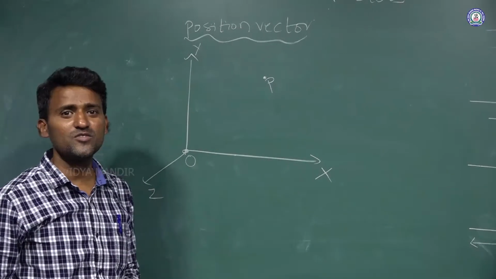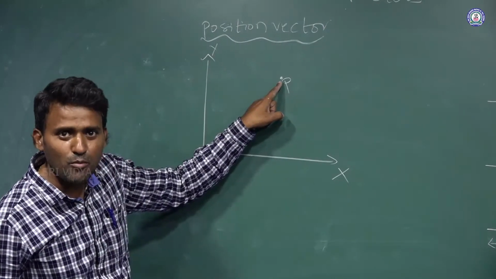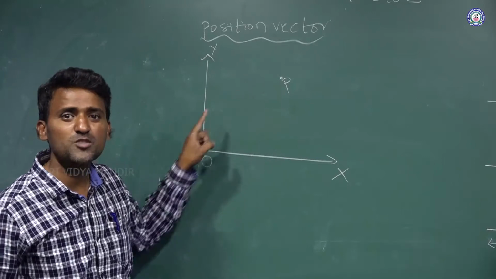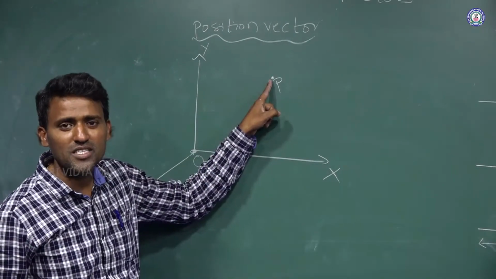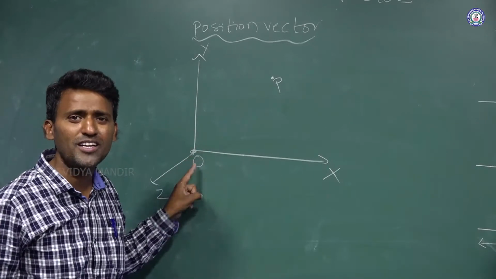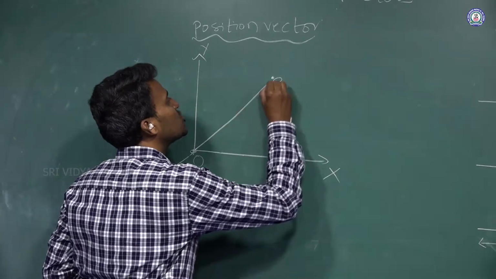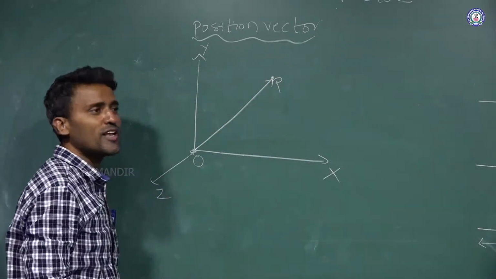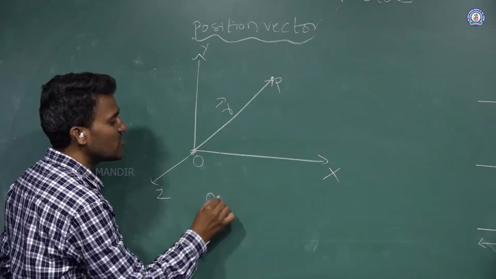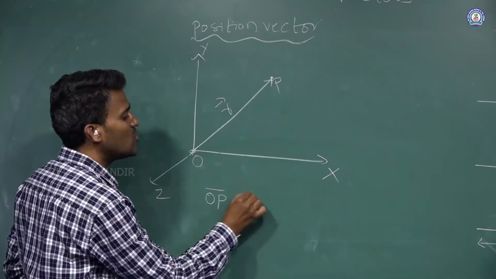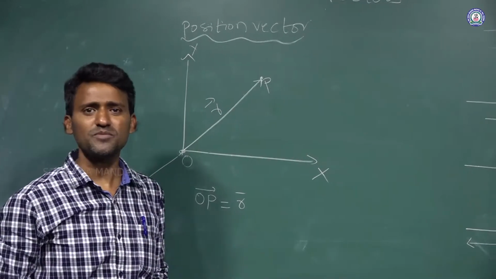How can we define this? A particle can be described with respect to the origin or fixed point. A line joining the fixed point and the particle position we call the position vector. OP bar is equal to R bar. This OP we are writing as the position vector R, isn't it?